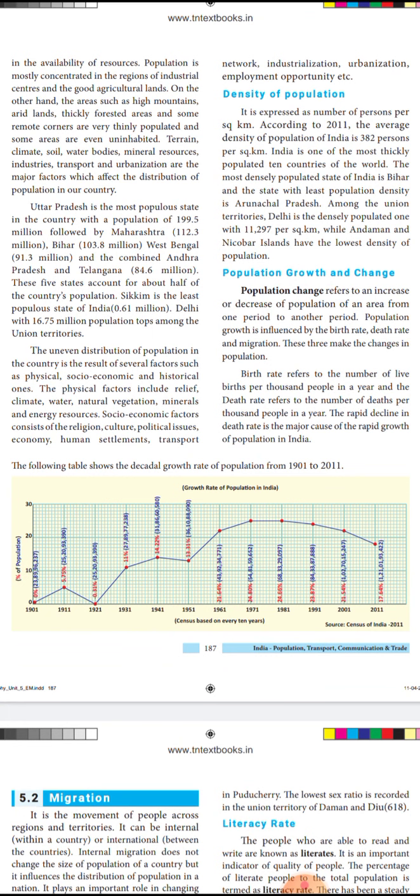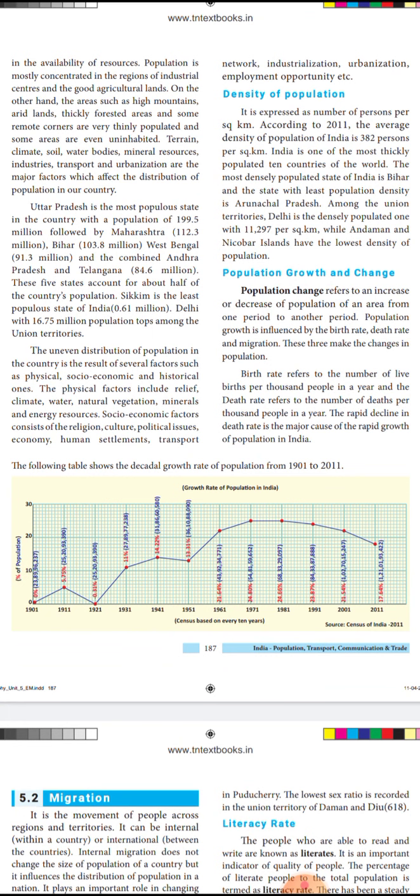So next is the density of population. Density is nothing but the thickness of population. The average density of population of India is 382 persons per square kilometer. For 1 square kilometer, 382 persons are there in India. Because of this only, India is considered the second most populous country in the world.